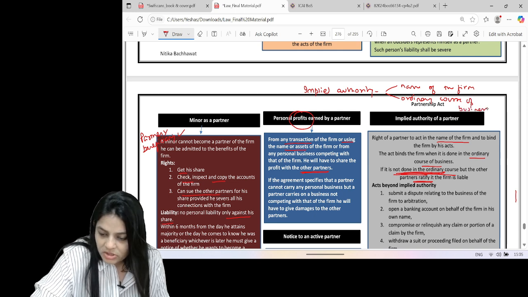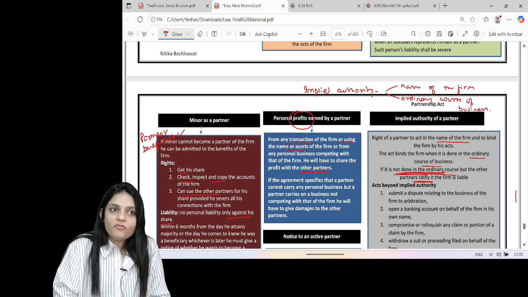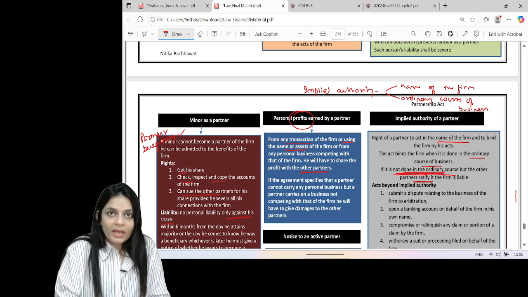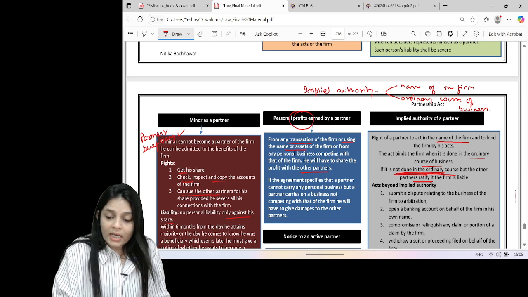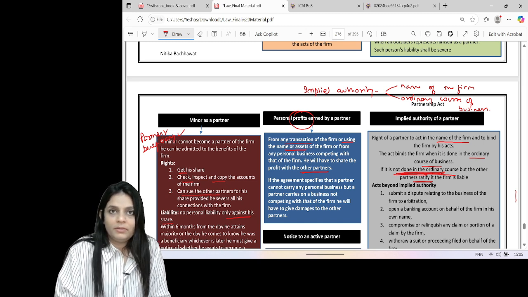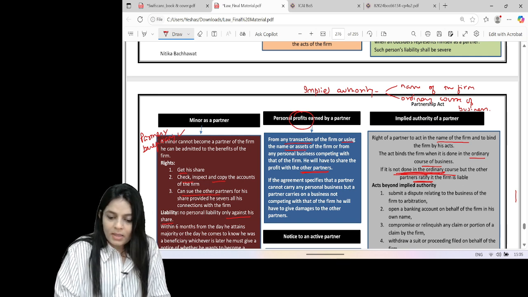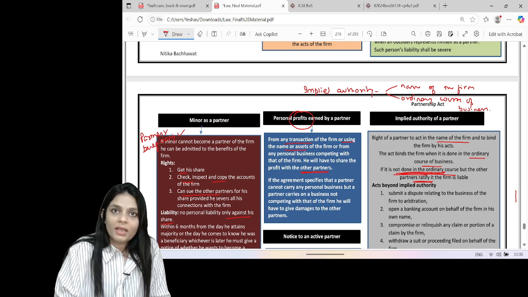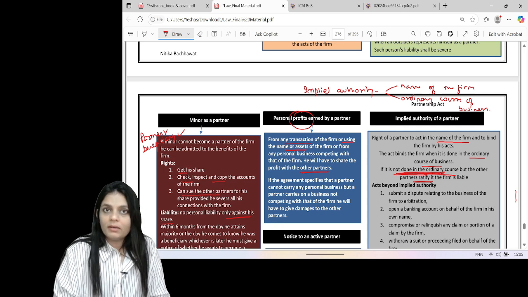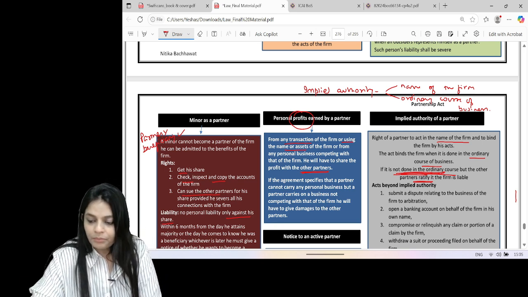If these two conditions are fulfilled, then even if the firm did not derive any benefit out of that contract, it is still the firm who is liable. So this is known as implied authority. If the act is not done in the usual course and in the name of the firm, the firm is not liable. But if the other partners ratify it, then in that case, the firm is liable.